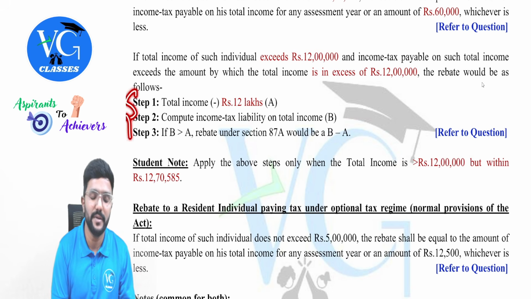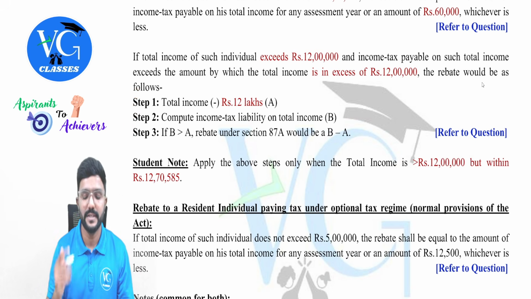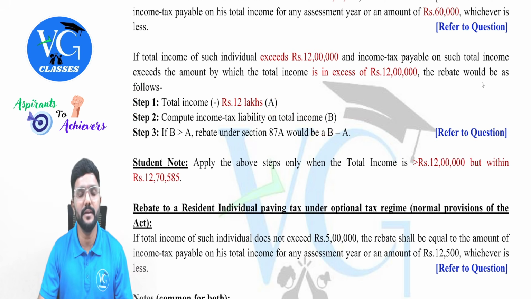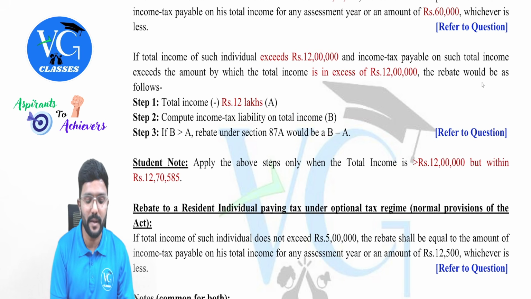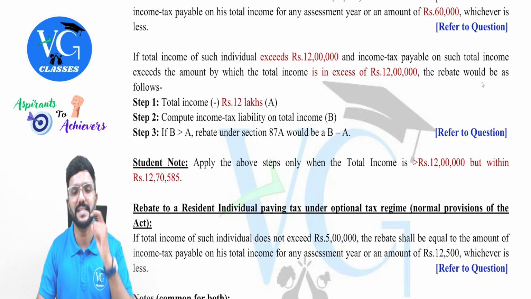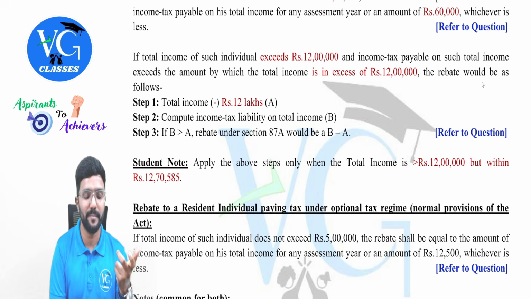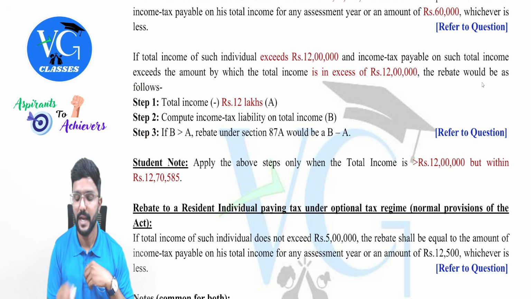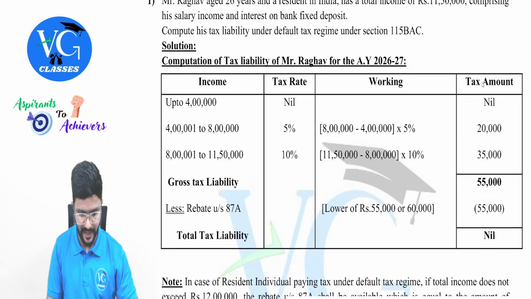Even if you apply this step, you will get 0, because in that case, A will be more than B. When A is more than B, there is no rebate available. Hope you guys got it. And this is not the number given in the law. It is a computed figure. If possible, try to remember so that you will exactly know when to check the rebate by applying these steps and when not to check. Got it? Yes. I have one more question on this also. Let me have a look into it.